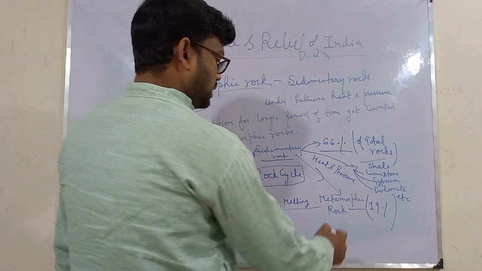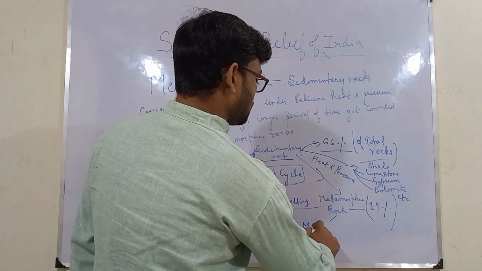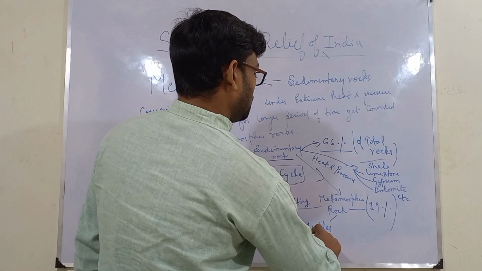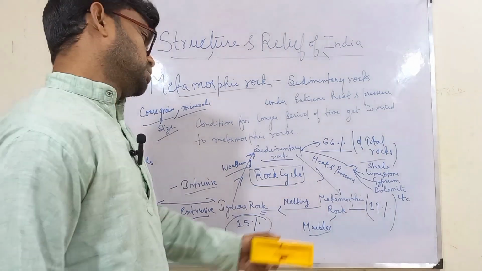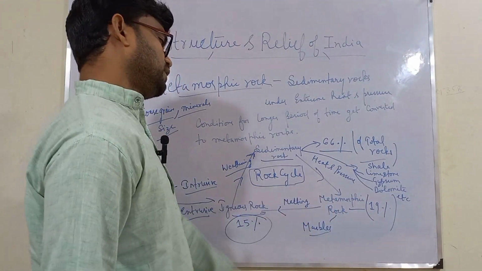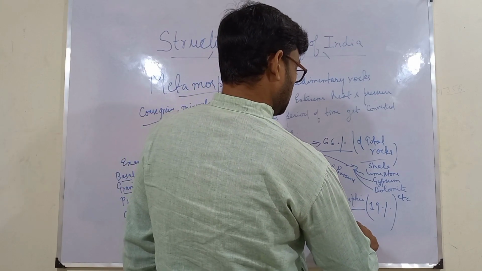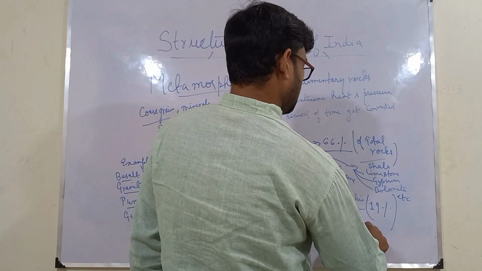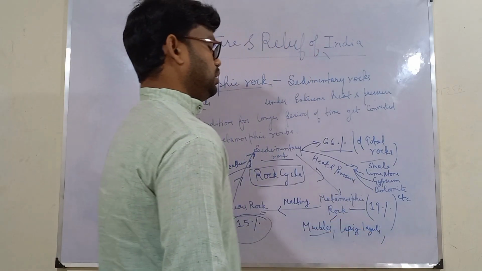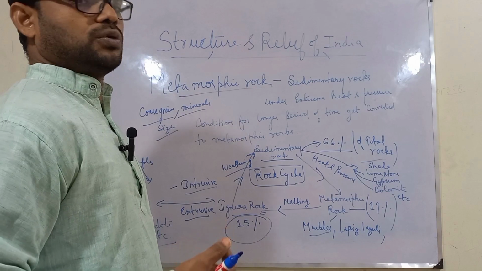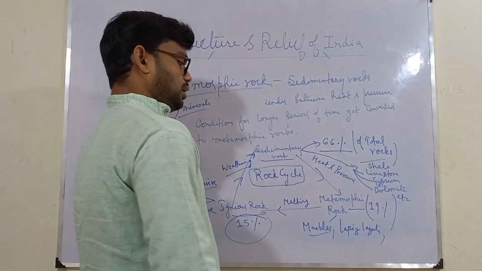Then similarly for metamorphic rock, we have marbles. You know the famous marbles of Makrana in Rajasthan and the Bheda Ghat of Jabalpur. They are examples of metamorphic rocks. Then we have lapis lazuli. You know this is a gemstone. You might have seen various people wearing this gemstone, lapis lazuli.